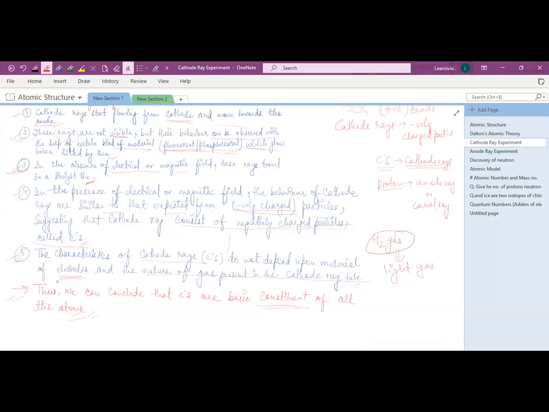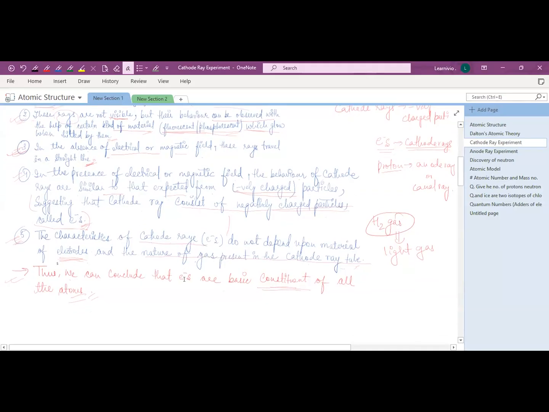So it suggests, J.J. Thomson concluded, that the cathode ray consists of negatively charged particles, which are known as electrons. So that's why electrons are negatively charged particles.